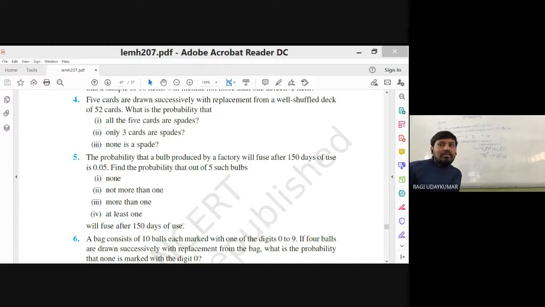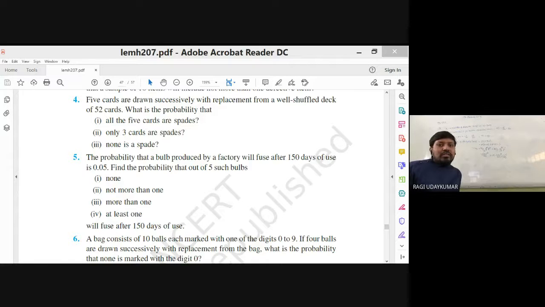After 150 days, a fuse is considered a success. So the probability of success is 0.05, and the probability of failure is 1 minus 0.05. So you have P and Q, and n is equal to 5, because 5 bulbs are produced by the factory. None is fused is nothing but probability of X equals 0.